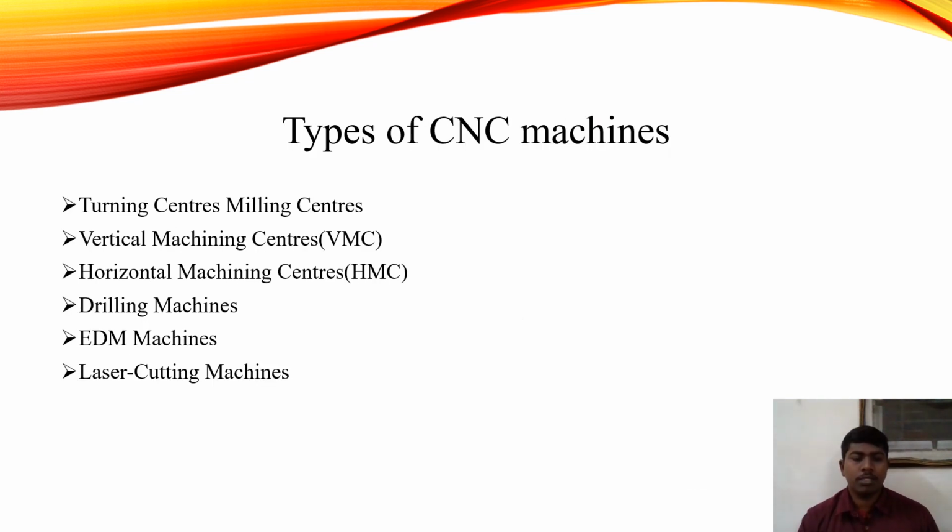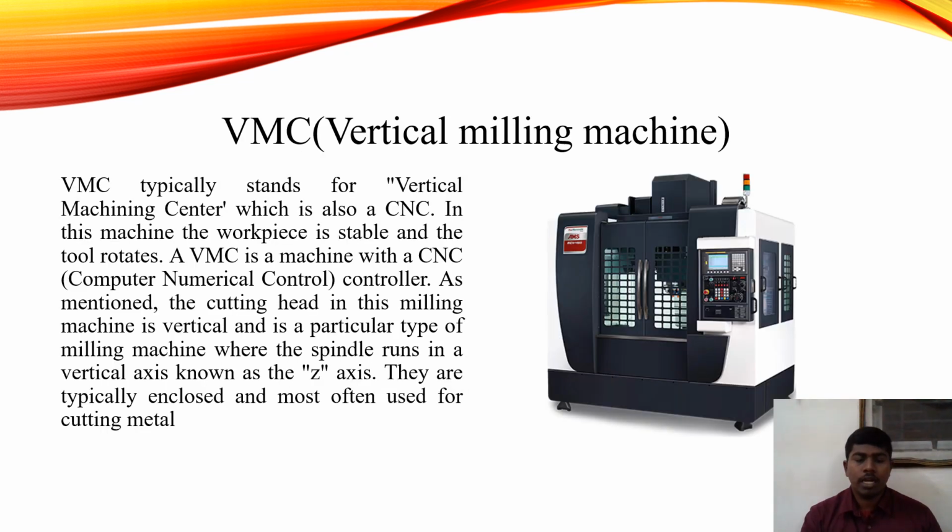Types of CNC machines: turning centers and milling centers, vertical milling centers, horizontal milling centers, drilling machines, EDM machines, laser cutting machines. Let's see VMC, vertical milling machine. VMC typically stands for vertical milling center, which is also a CNC. In a CNC machine the workpiece is stable and the tool rotates.